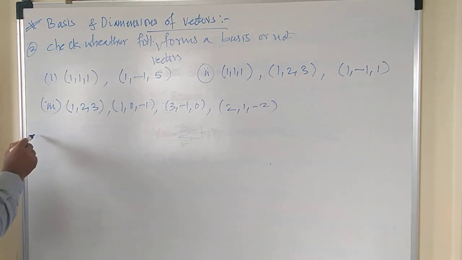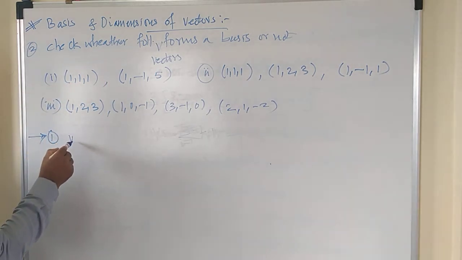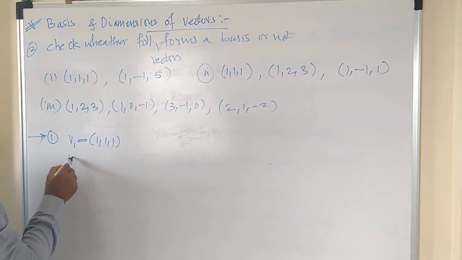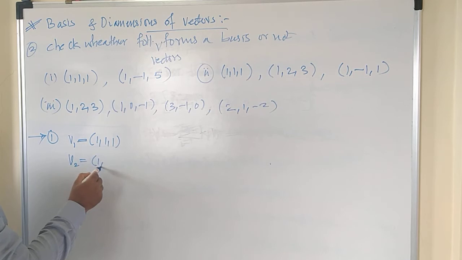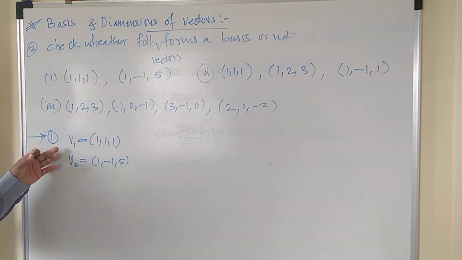So let's go for the first solution. These are two vectors. Let us say v1 is the first vector, 1, 1, 1, and the second vector v2 is 1, minus 1 and 5. You are asked to check whether these two vectors form a basis or not.